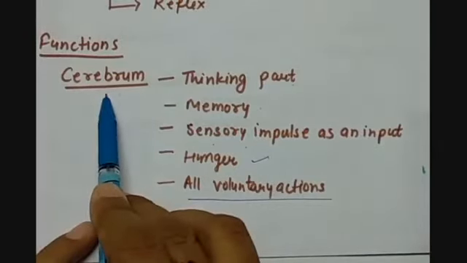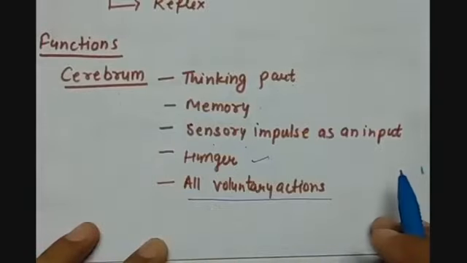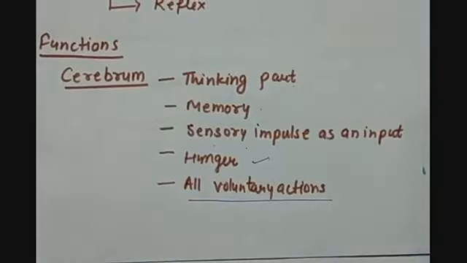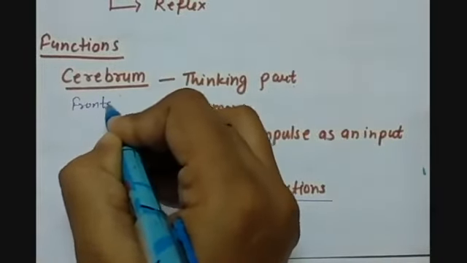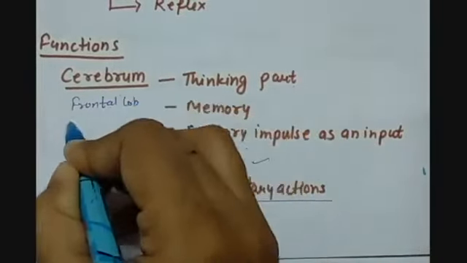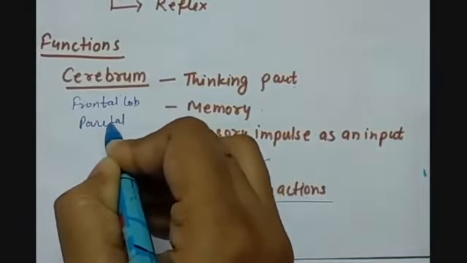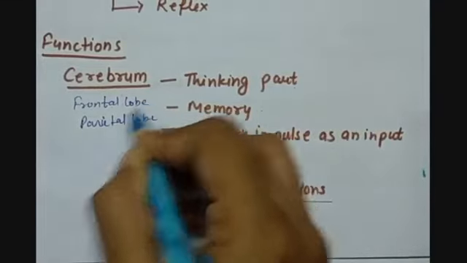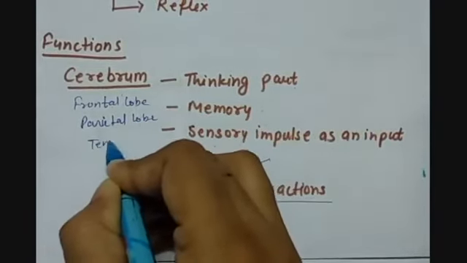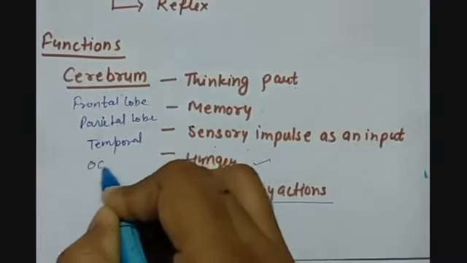Cerebrum is further divided into 4 different lobes, which are called the frontal lobe, then we have the parietal lobe, then we have the temporal and occipital lobe.